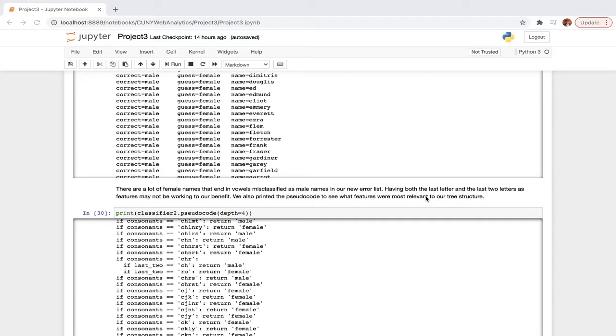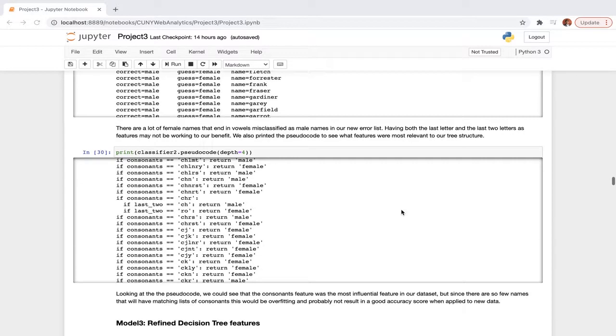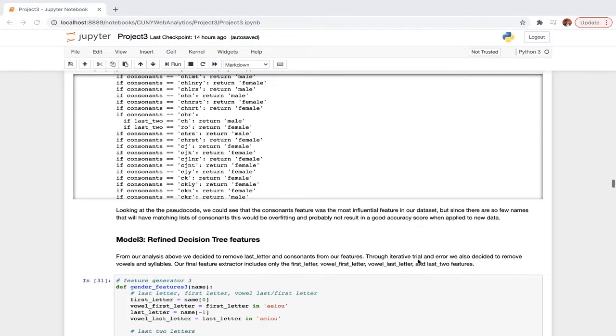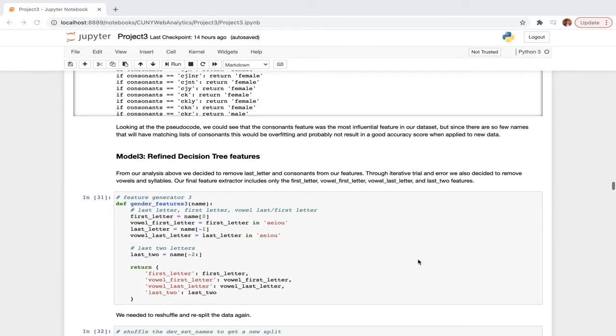Having both the first and last letter and the last two letters as features may not be working to our benefit. So we also looked at the pseudocode, and looking at the pseudocode, we could see that the consonants feature was the most influential in our data set. But there are so few names that will have a matching list of consonants.